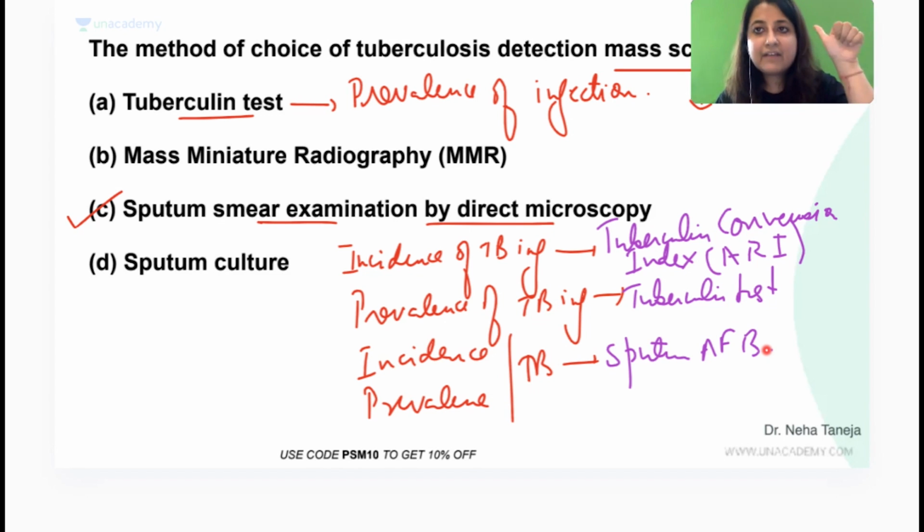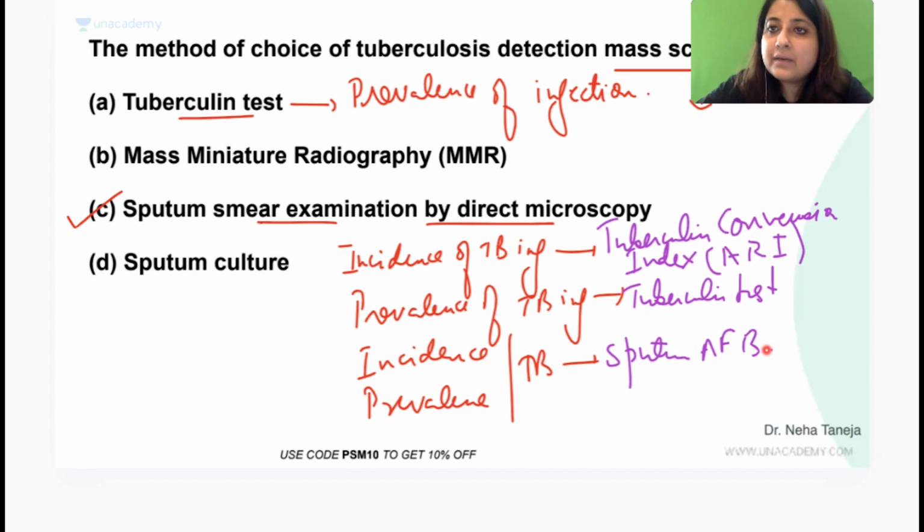Everyone look at me. They have asked you mass screening of TB. All right. They have asked you a person comes with a cough for more than 2 weeks duration. What is your first line of choice? Everybody, first investigation of choice, cough for more than 2 weeks, sputum smear microscopy. All right. But a person living with HIV comes for diagnosis of TB. What is your first line of choice? Person living with HIV, CB NAT. Pediatric case comes for TB diagnosis, CB NAT. Sputum smear negative but chest x-ray suggestive, CB NAT.